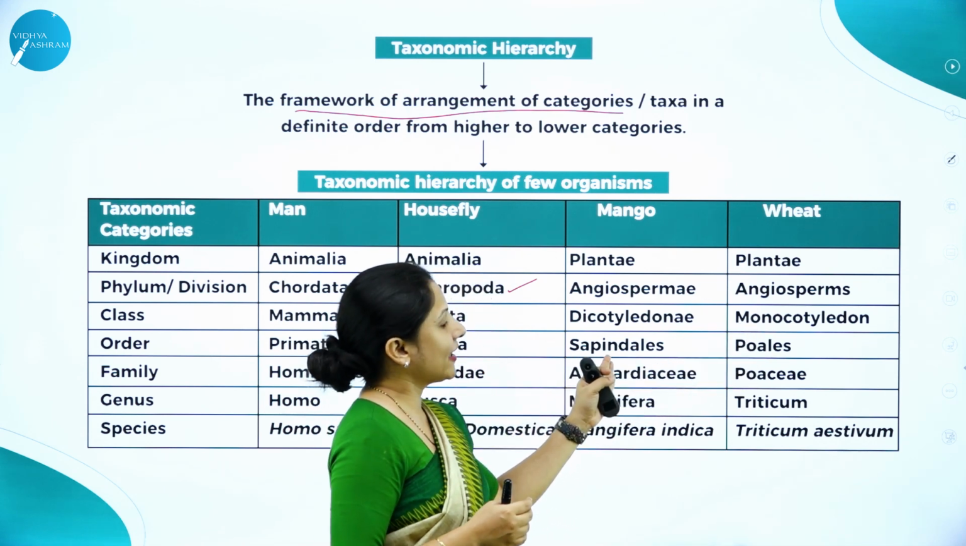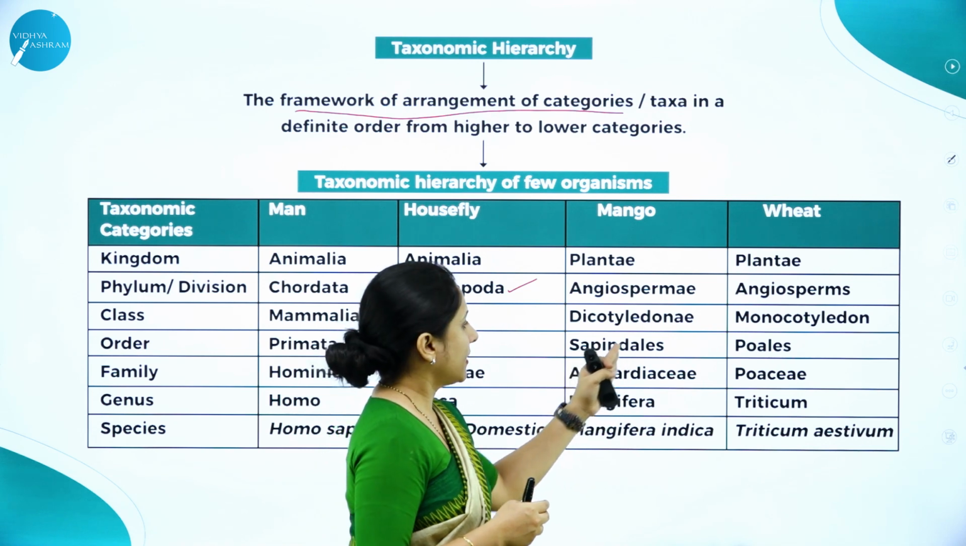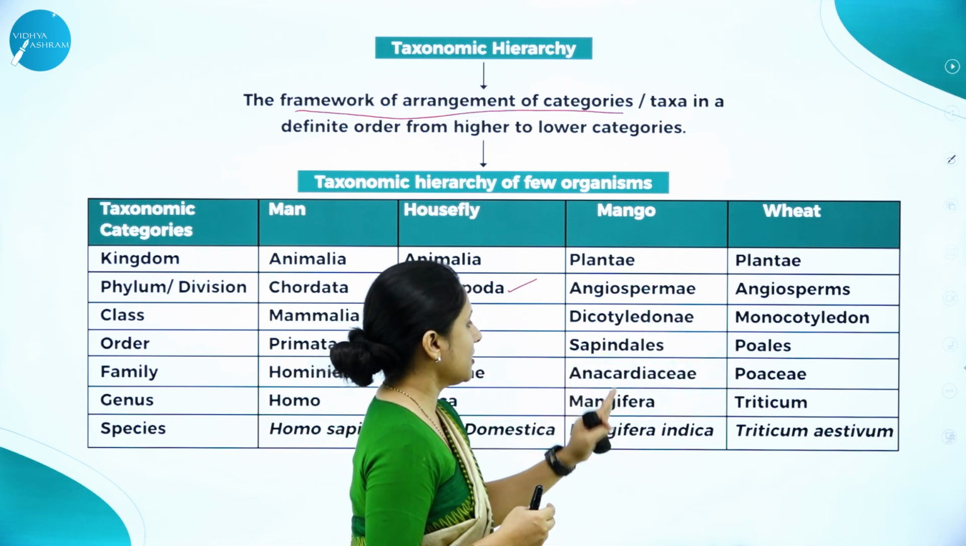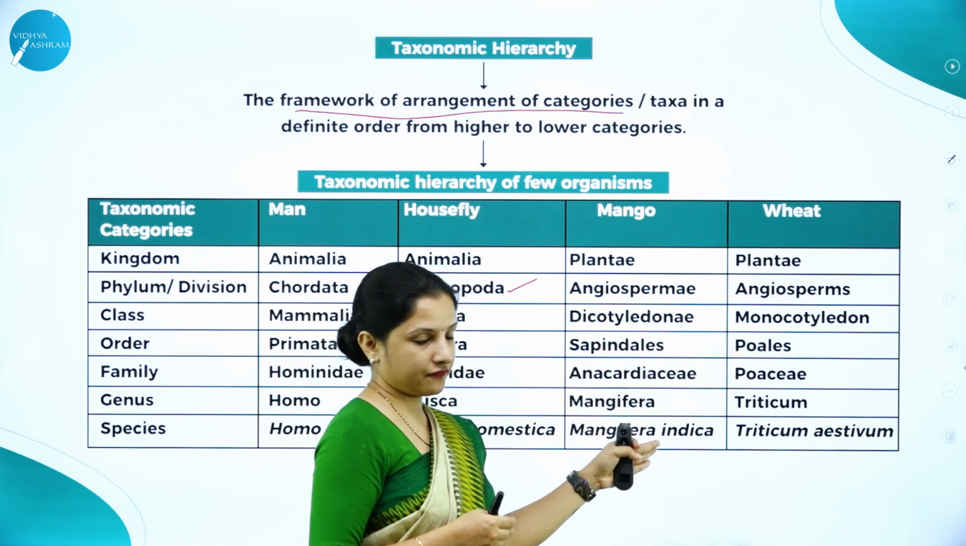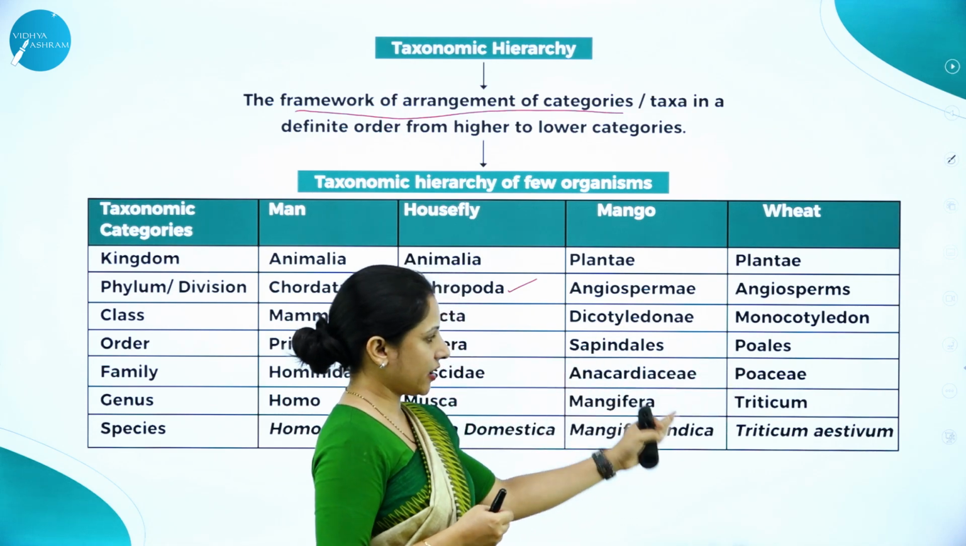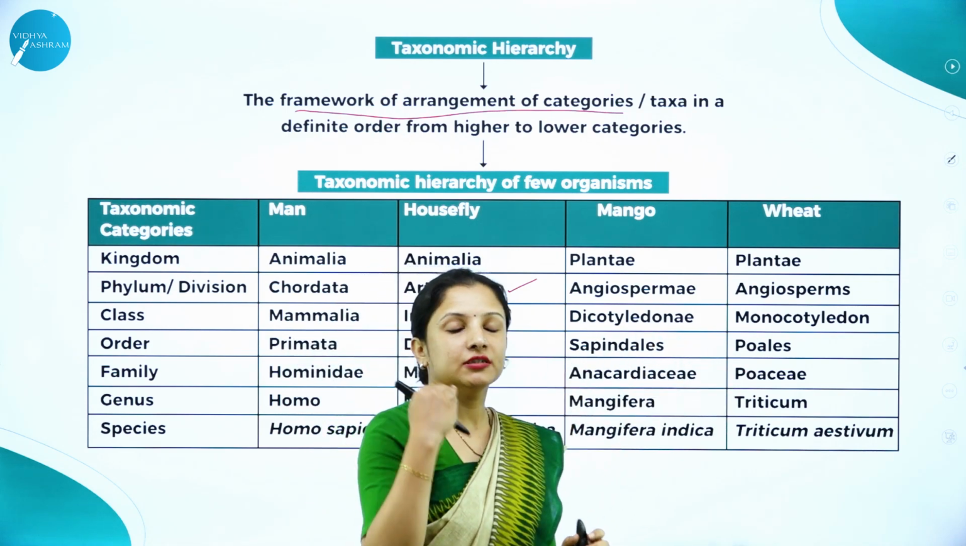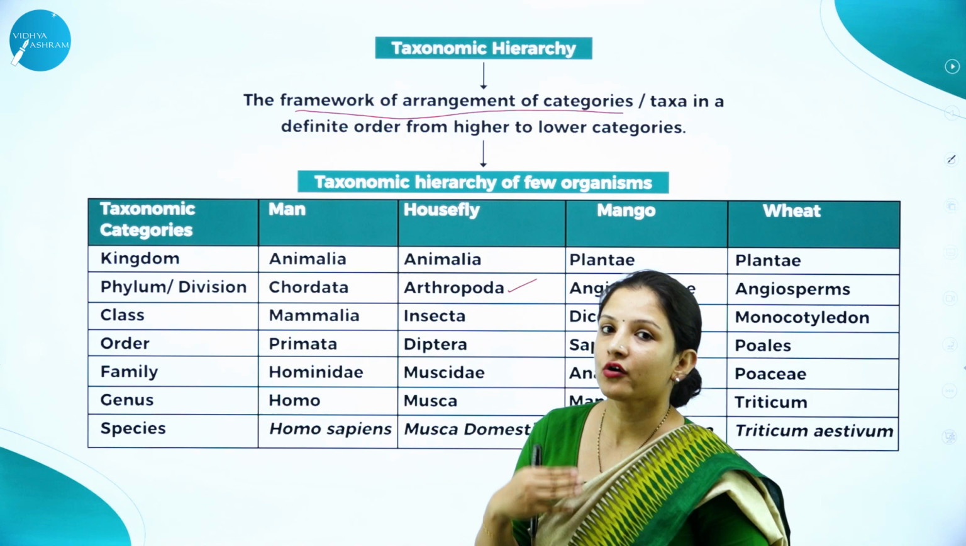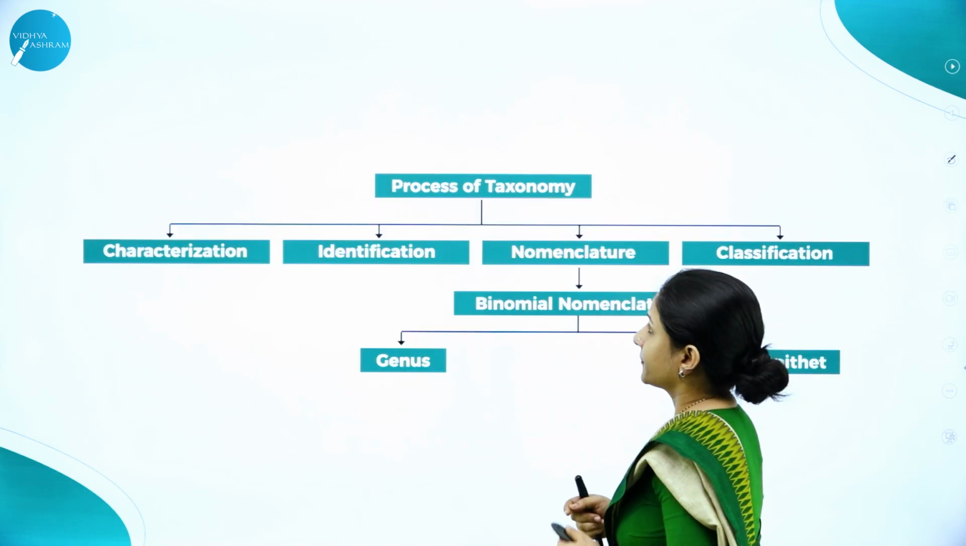Here these are Anacardiaceae. And here the family is Poaceae. It is Mangifera, which is the genus of mango, and Triticum for wheat. Mangifera indica, Triticum aestivum. So, this is how the taxonomic hierarchy or categorization is done.